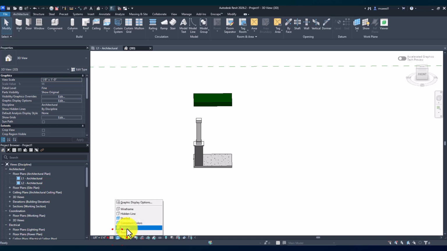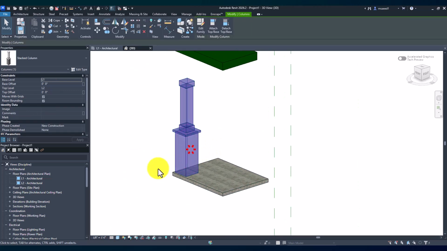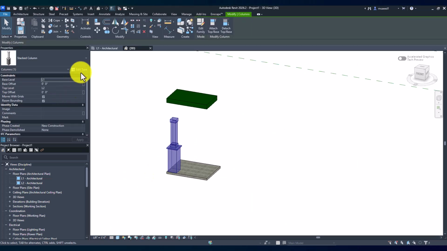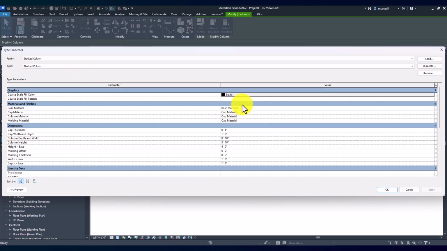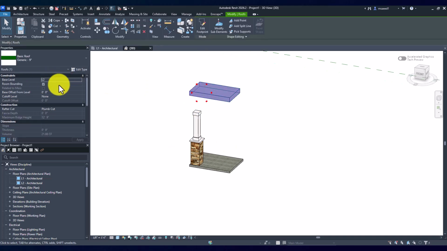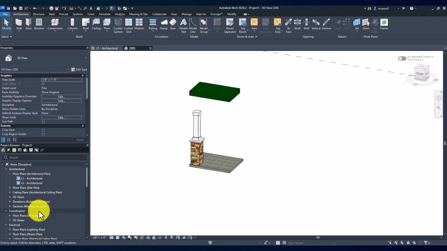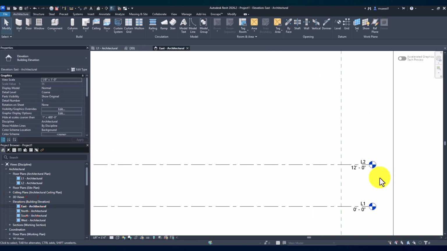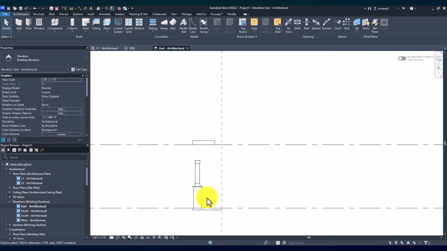And you can go into textures and you can see it brought all the materials with it. But at any point you can go into edit type and give it any of these materials as well as any of these dimensions. So let's test it out. We know that this is at level 2, and if we look at our elevations, elevation level 2 is at 12 feet. So this is perfect.